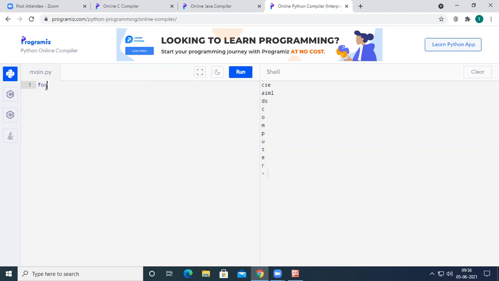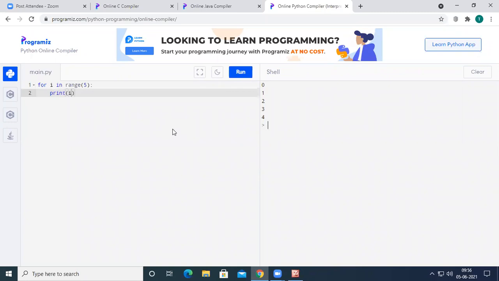If I take a for loop, for i in range of 5, and print i, now the values between 0 to 4 will be printed. So the i value each and every time is going to start with 0.